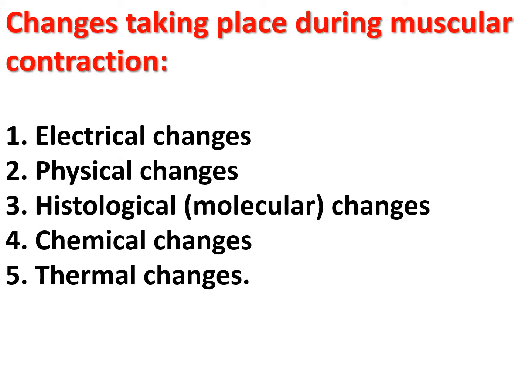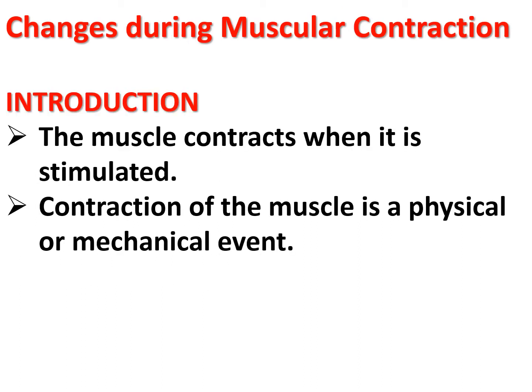Now, what are the changes that take place during muscular contraction? These are the electrical changes, physical changes, histological or molecular changes, chemical changes and thermal changes. We will discuss these in this topic. First of all, the muscle contracts when it is stimulated, and contraction of the muscle is a physical or mechanical event. In addition, several other changes occur in the muscle.